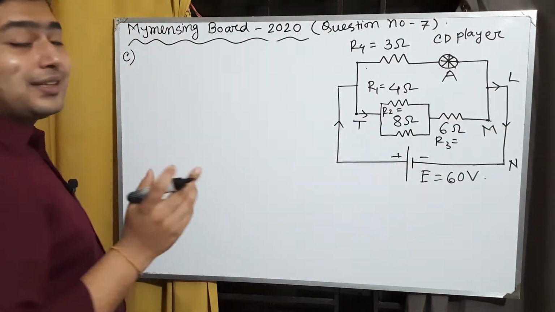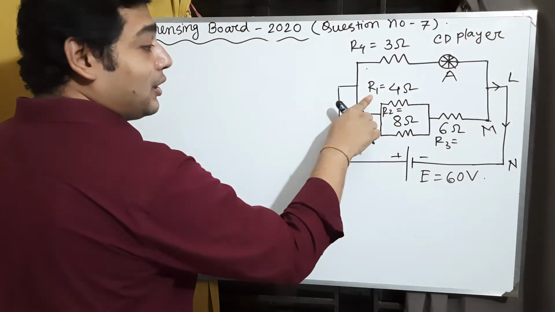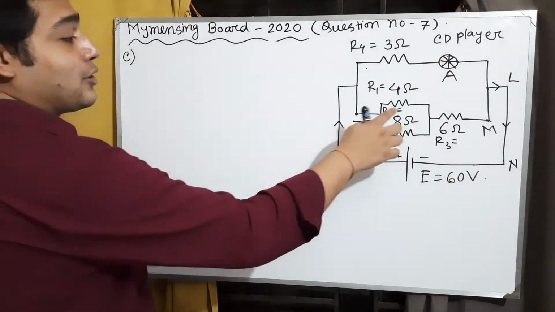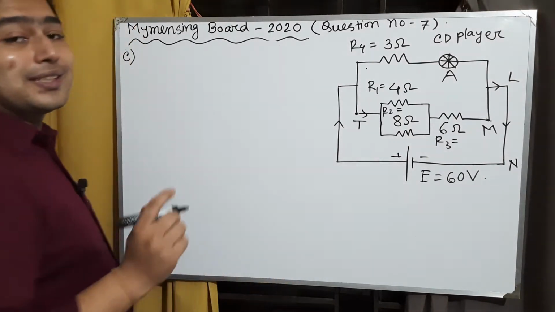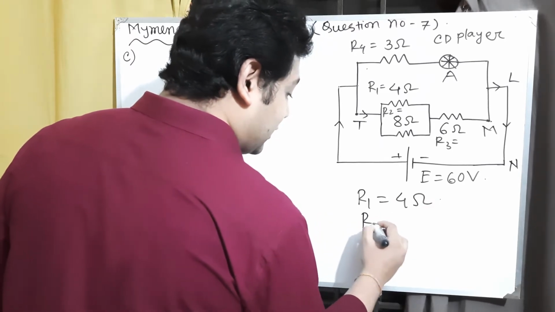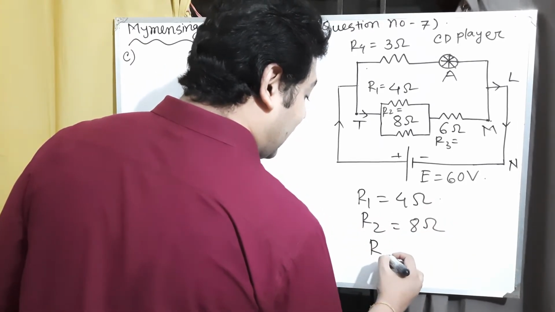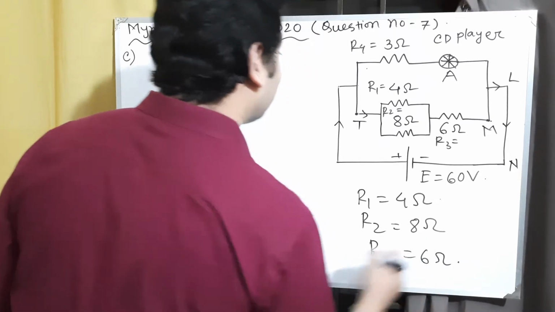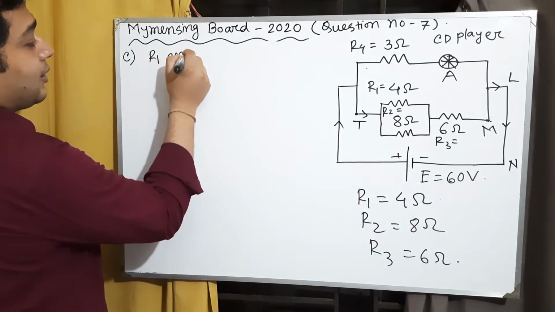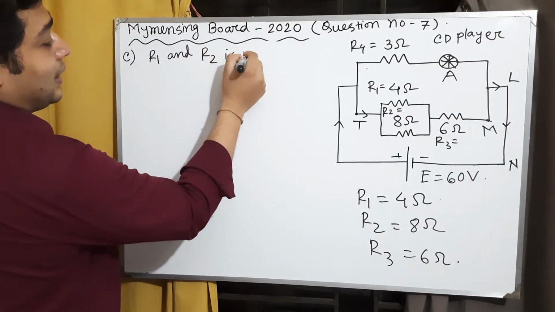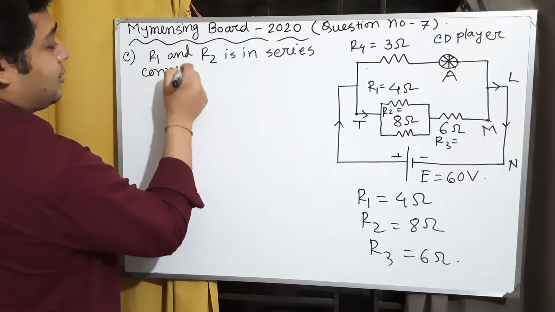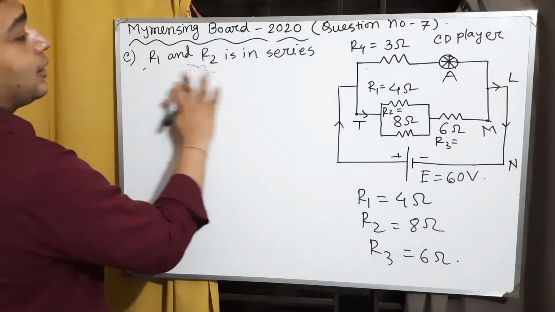We can name these resistances R1, R2 and R3. R1 equal to 4 ohm, R2 equal to 8 ohm and R3 equal to 6 ohm. So boys, here R1 and R2 are in parallel connection.